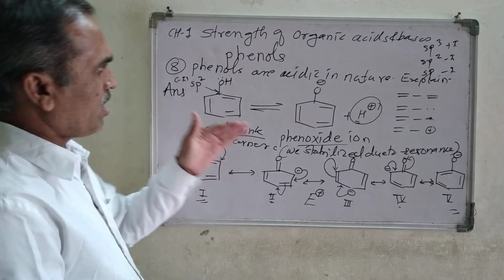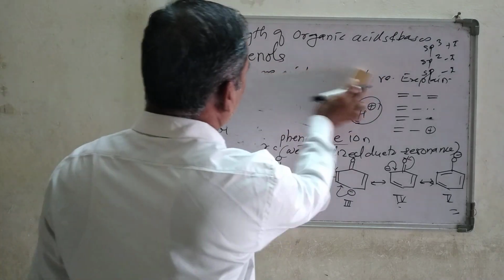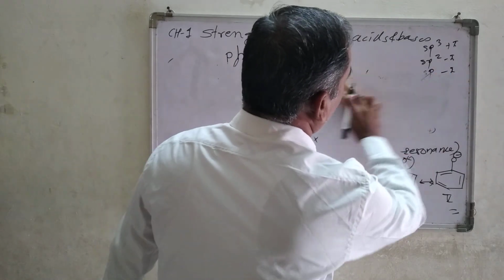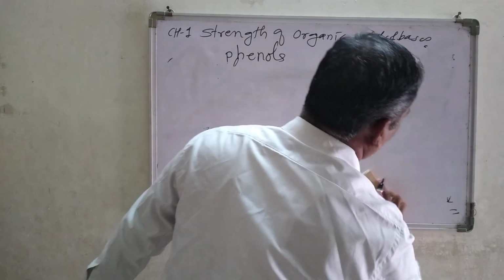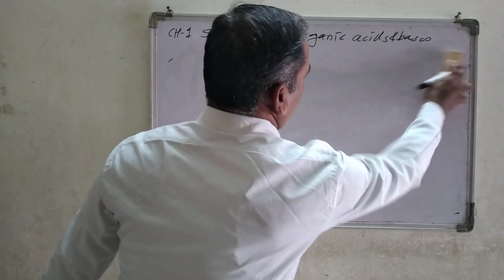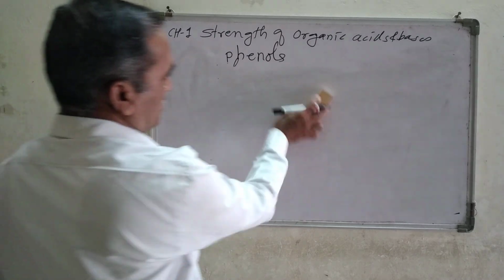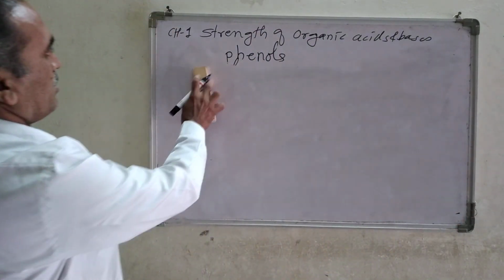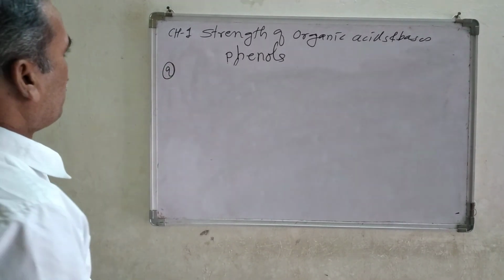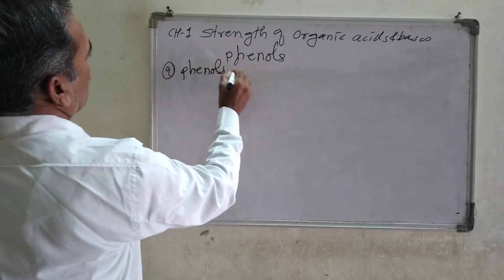Now let us look at another application, number 9. Let me clean the board first, and then we will see the next application of the strength of acids. We are talking about the applications of the strength of acids, and now generally phenols are there. Here, the 9th application: phenols.